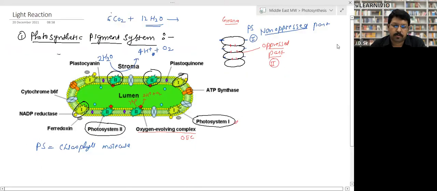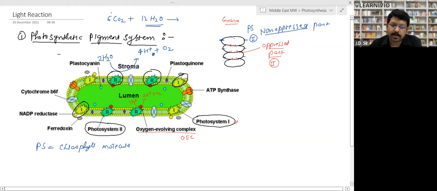Look, light reaction means photolysis of water. So here we are studying the photosynthetic pigment system, right? The PS system. You can see the pigment systems are of two types, PS1 and PS2.